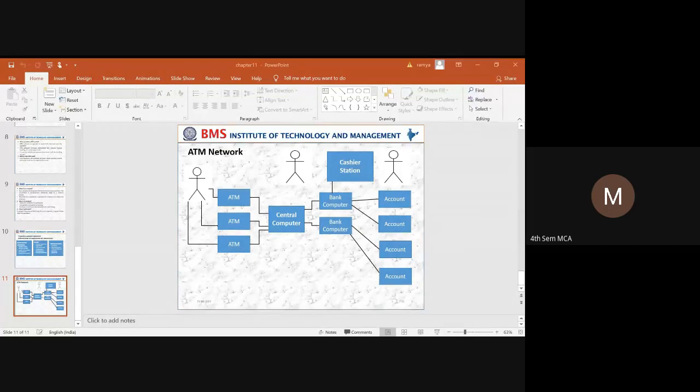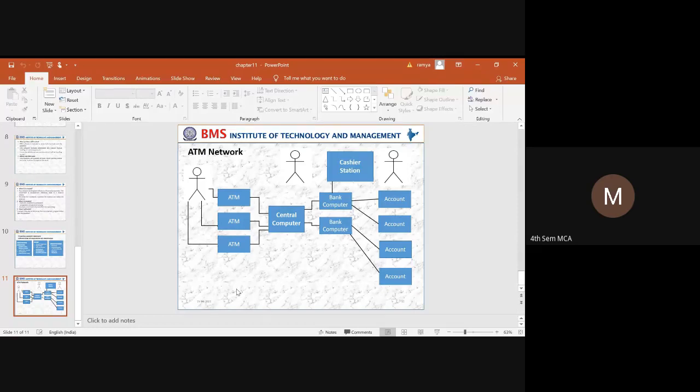Okay, so here, when an account is connected to the bank computer, say a person is making a transaction with an ATM, first it will go to the central computer. It will identify for which bank and which branch the customer account is held.